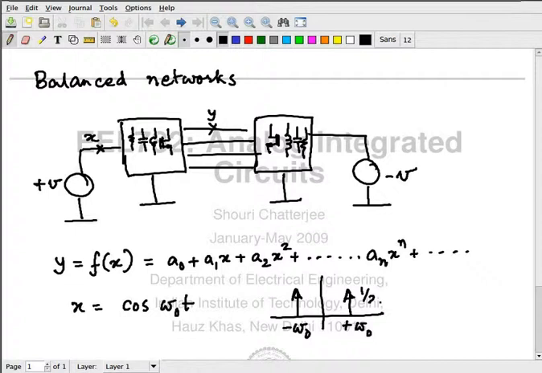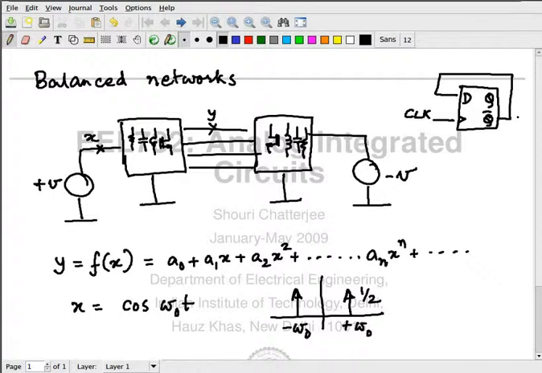So what kind of a system is this? Sequential system, fine.